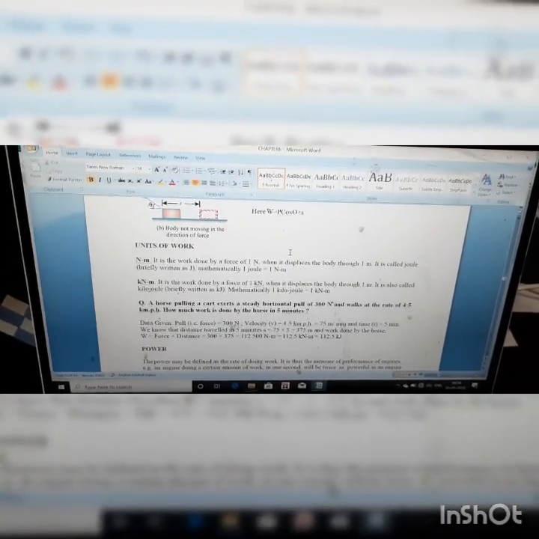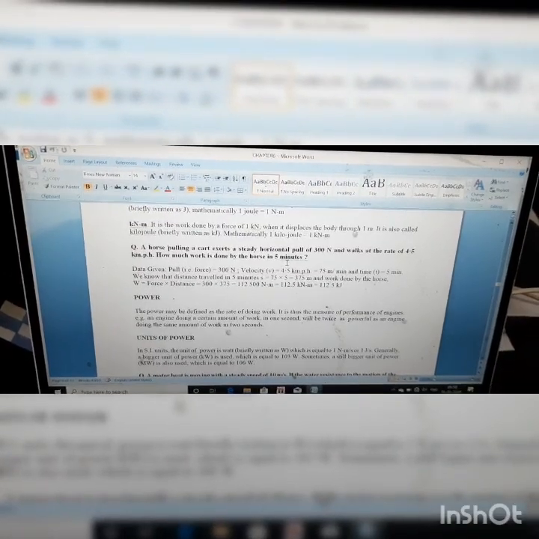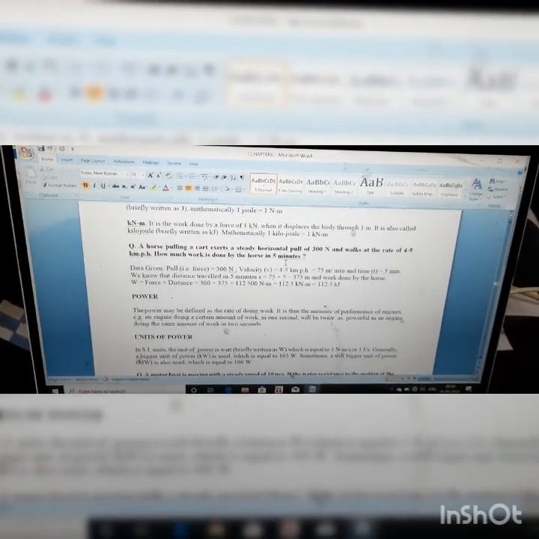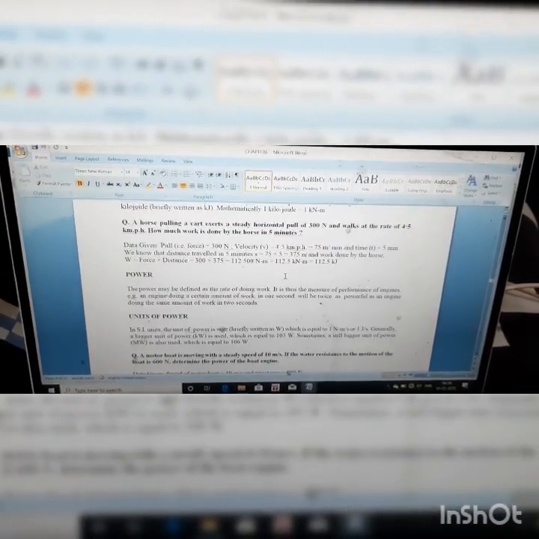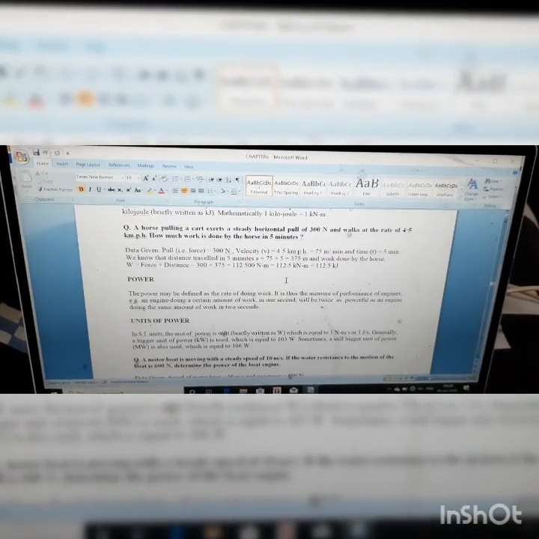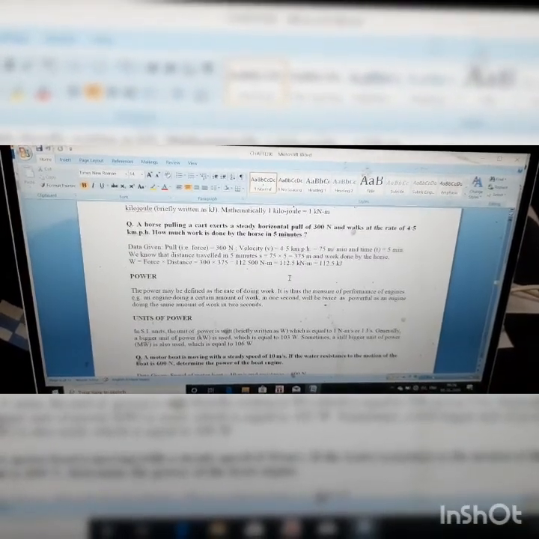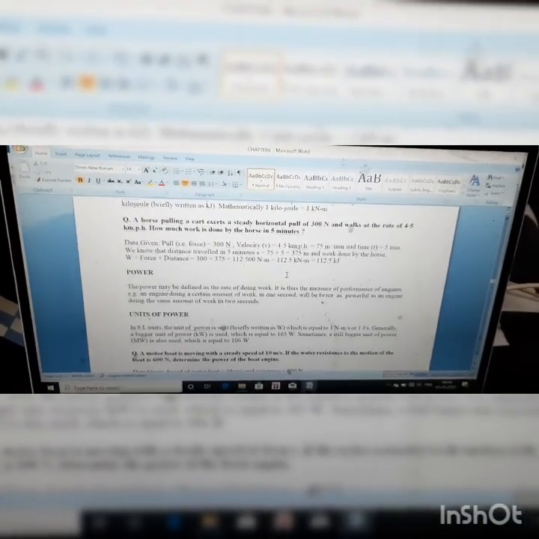Next we'll solve one problem related to this. A horse pulling a cart exerts a steady horizontal pull of 300 Newton and walks at a rate of 4.5 km per hour. How much work is done by the horse in 5 minutes? You have to keep everything in a single unit. Here it is 5 minutes, so you can either convert km per hour into kilometer or meter per minute, or you can keep everything in seconds.